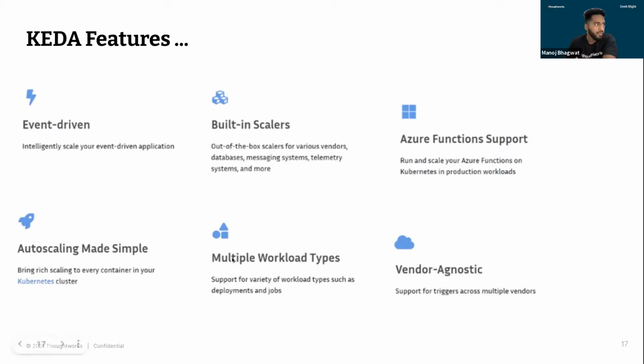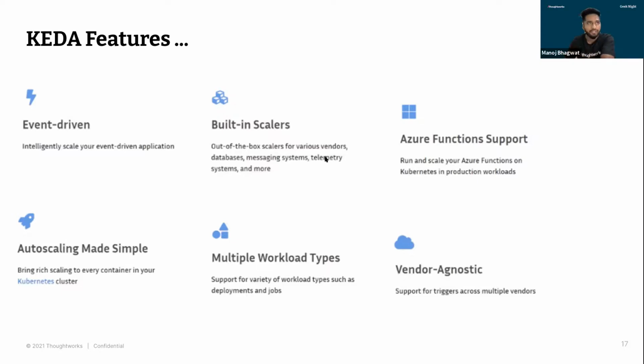Next is built-in scalers. We have around 35 plus out-of-the-box scalers supported, and that too from multiple streams. For databases we have scalers, for messaging systems we have scalers, and for telemetry systems, for example Prometheus.